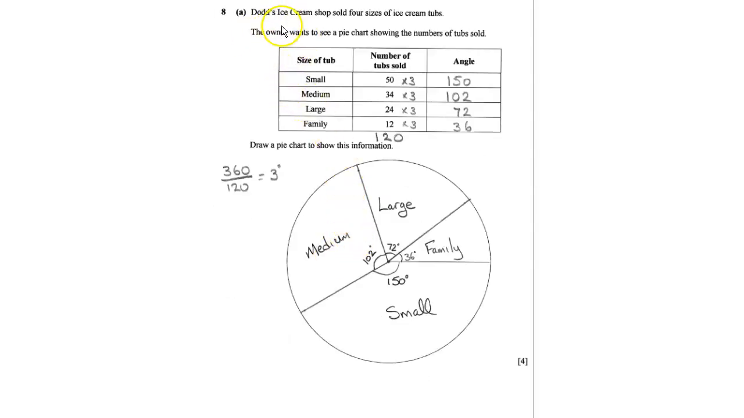For question 8, it says Dodds Ice Cream sold 4 sizes of ice cream tubs. The owner wants to see a pie chart showing the number of tubs sold. So basically, all these angles are missing here. To work out these angles, first of all, we have to add our frequency up, and we find that that is 120. Because it's 360 in a pie chart, or around a point, then we do 360 divided by 120, which gives you 3 degrees.